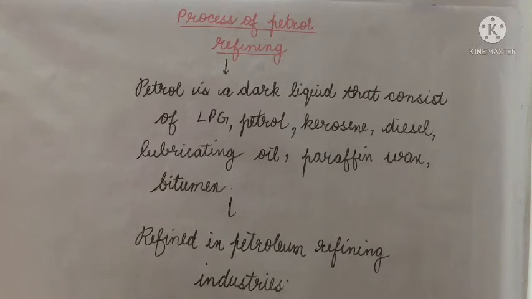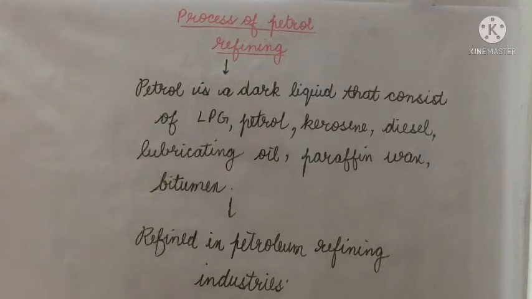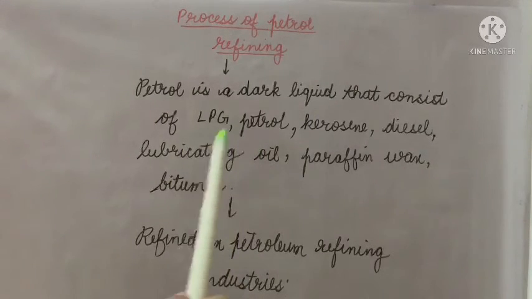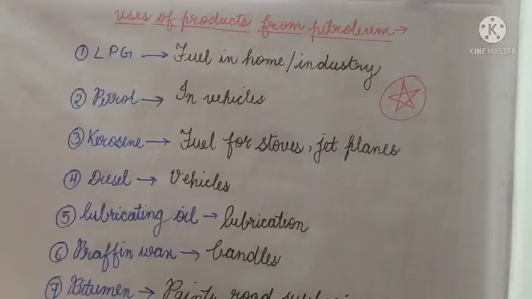Now these all things need to be separated. That's why we do the process of petroleum refining. So these elements are separated or refined with the help of petroleum refining, which is done in petroleum refining industries. It is a very important process because these all products are important.